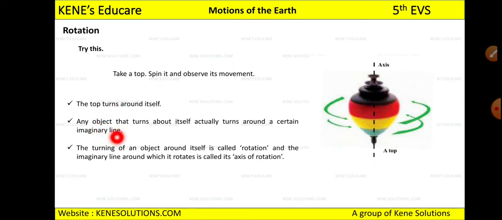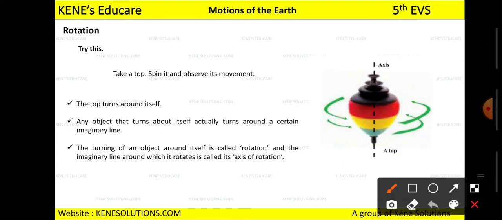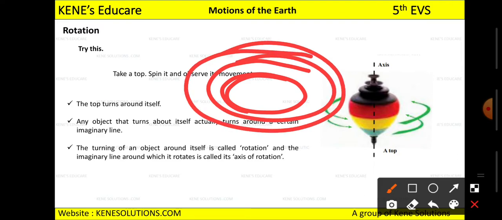And any object that turns about itself, actually it turns around a certain imaginary line. What does this sentence mean? You are telling that the object is moving or turning around itself, but there are certain imaginary lines. They are not present actually, but you have to imagine. So these are the imaginary lines around the top, and in those lines this top is rotating or moving around itself.